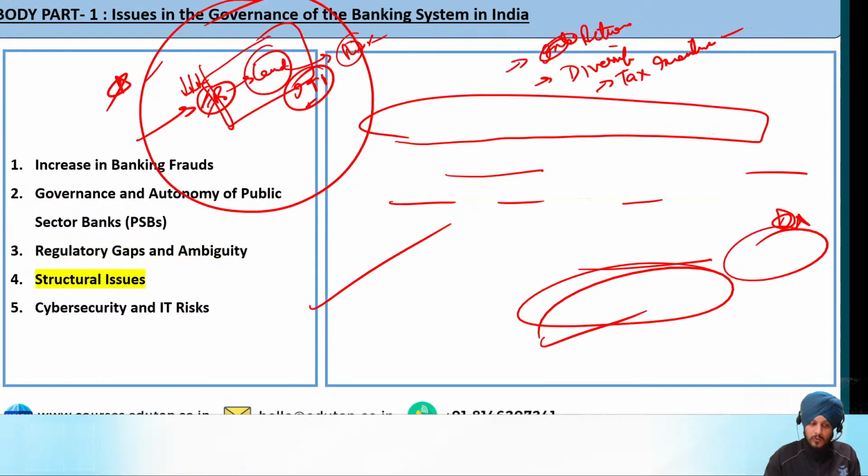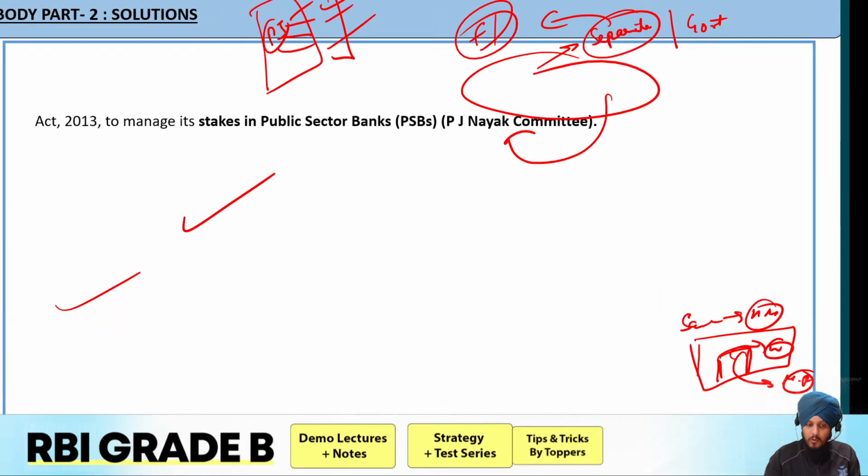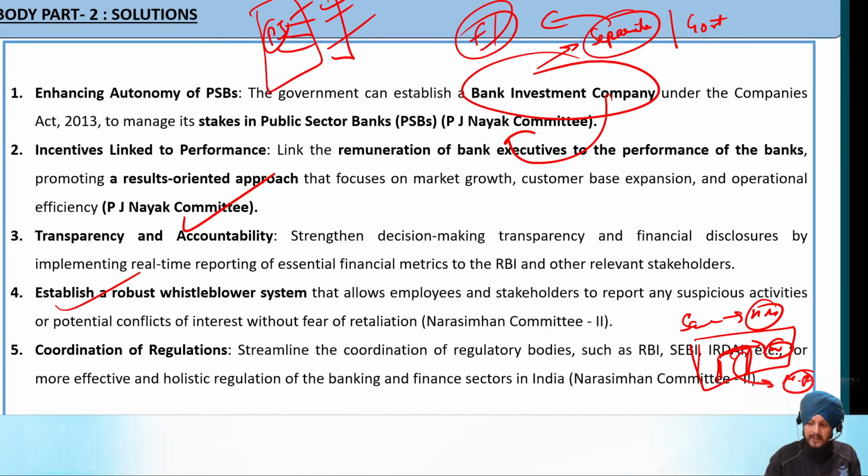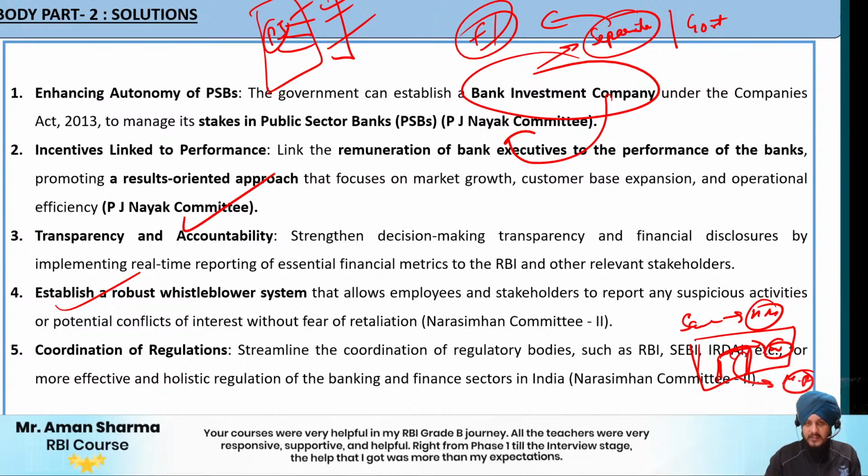Fine. So let us see. So we need to create better coordination between the different kind of regulatory bodies. For example, RBI, SEBI, for more effective decision making. Fine. So I hope it is clear to all of you.